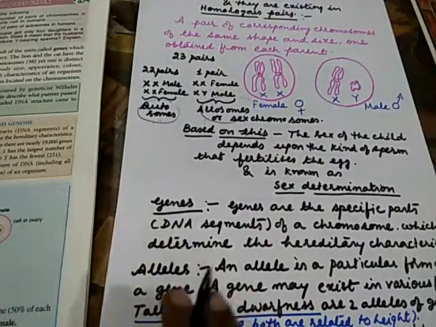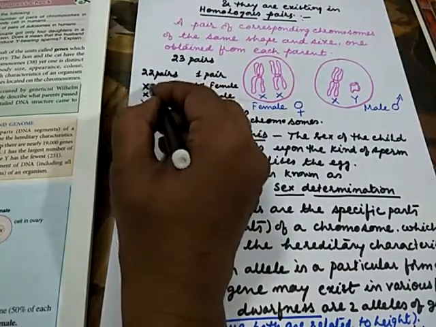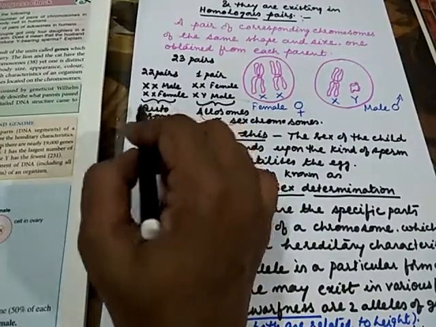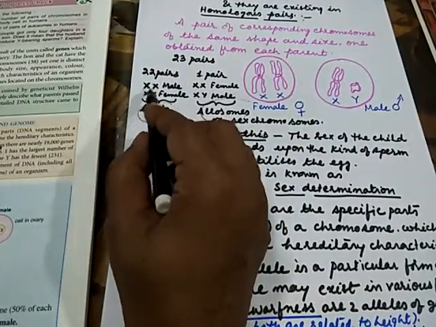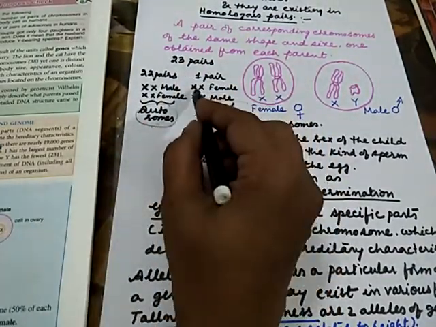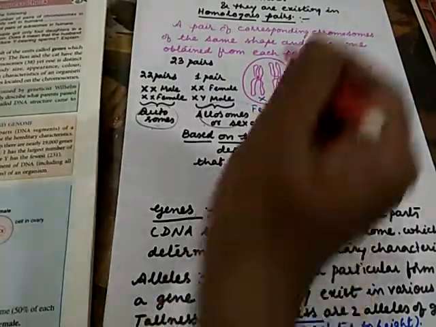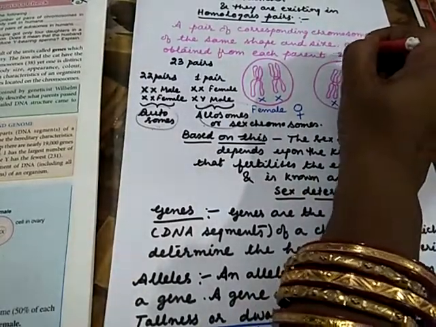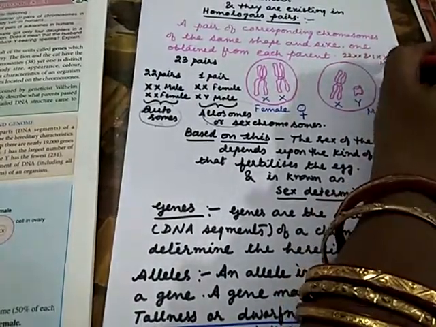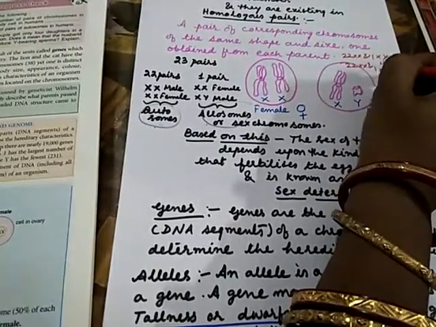They appear in pairs, so we say each chromosome pair is given as XX, double X. In female or male, the 22 pairs of chromosomes are represented as XX only. The last pair in case of female is XX, and in case of male it is XY. So male is 22 XX and 1 XY, and female is 22 XX and 1 XX.